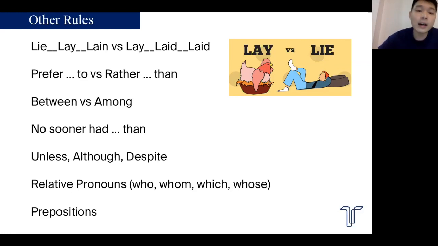All right, know the difference between and among. Between is for two people, among is for three or more people. Know that. No sooner had always follows than, THAN, not THEN. It comes out for grammar. It can also come out for synthesis and transformation. Take note of that. Make sure you know your unless, your although, and your despite. Make sure you know those three.